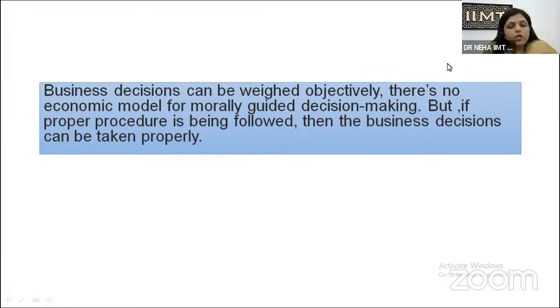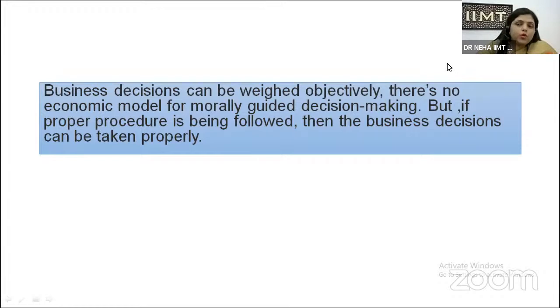Now we use the words optimum decision making ability. We cannot use the words perfect decision making ability, because the word perfect comes from a set economic model utilized in the business organization. And there is no set economic model for taking decisions, because decision is a highly subjective term. Whatever your mind suggests, you have to take the decision on the basis of that.